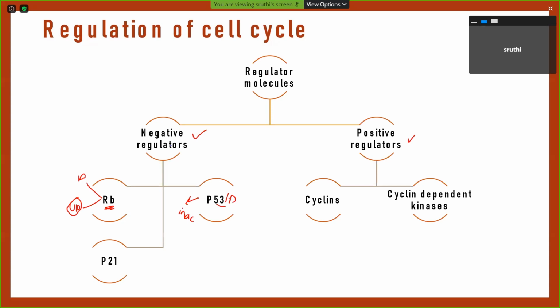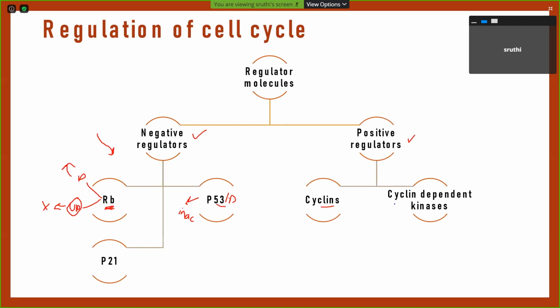Negative regulators are ones which become active on phosphorylation, and when phosphorylated, they allow the cell cycle to continue. But normally, in the unphosphorylated state, they halt the cell cycle. That is what is meant by negative regulators: normally they halt, but when phosphorylated, they allow it to continue. Next are the positive regulators, which are the cyclins and the cyclin dependent kinases.